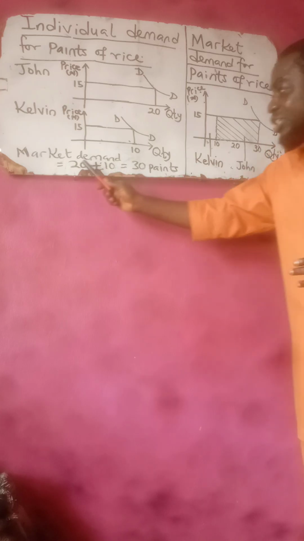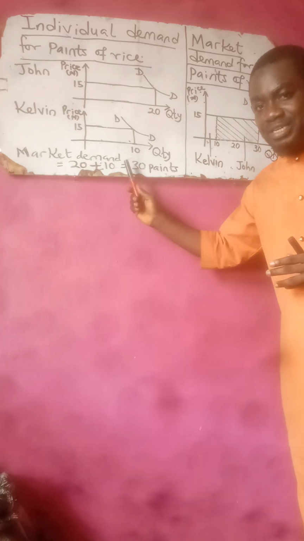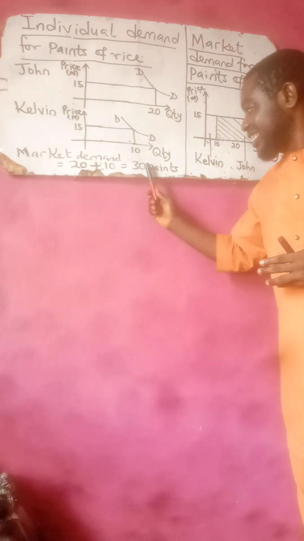We make use of 30 because it is the market demand, the total demand. You may be expecting us to draw on top of this 20. No. The rule is that once you use the smaller figure, the next figure you use is the result of adding both consumers' purchases, which is 30. That is why we have to use 30 here. So the 30 is the market demand, and that is the market demand we have here.